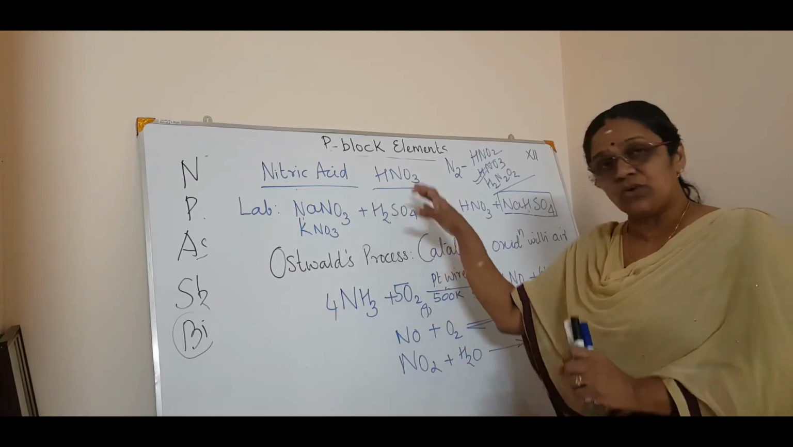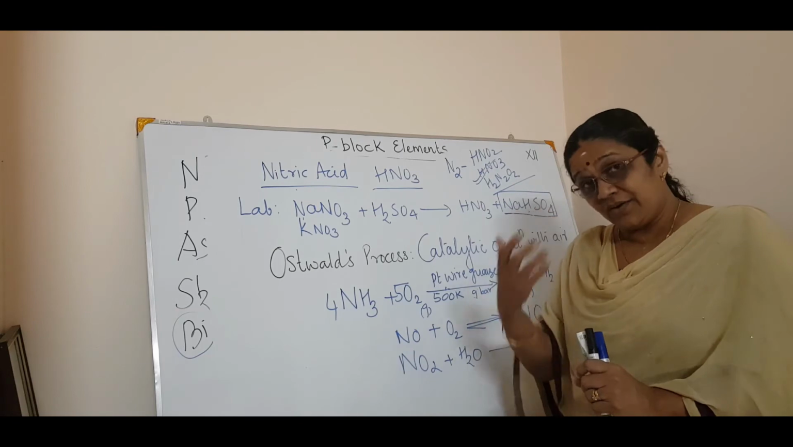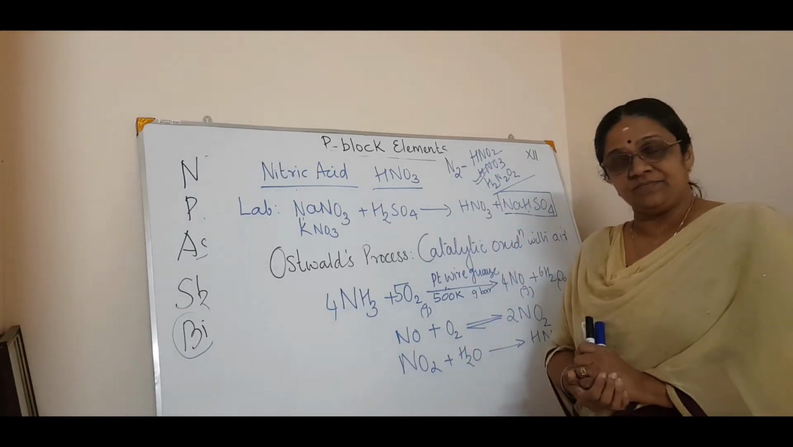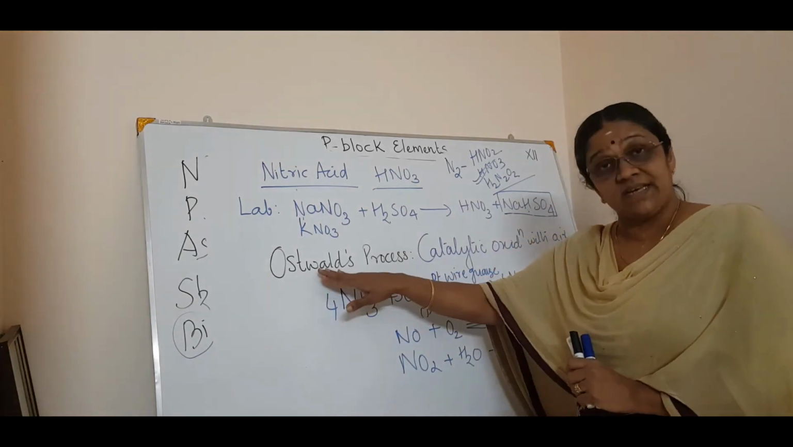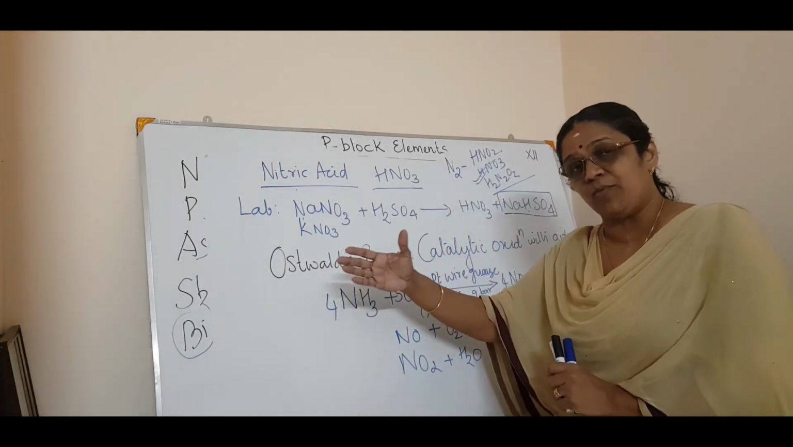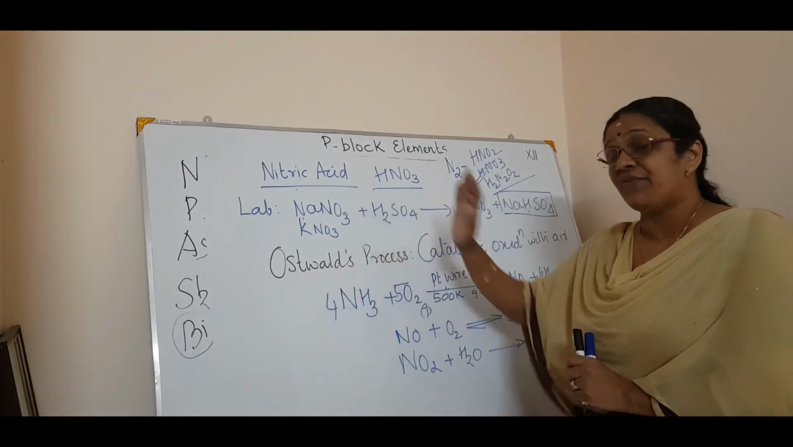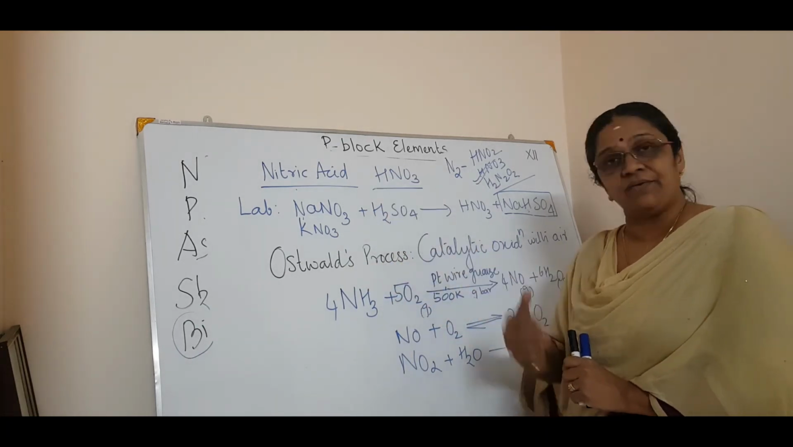In a glass retort, you are doing this experiment. Okay, so that is the preparation of nitric acid. Second is the industrial preparation of nitric acid, which has a name process like the Haber process in ammonia. This is called the Ostwald process in the manufacture of nitric acid.